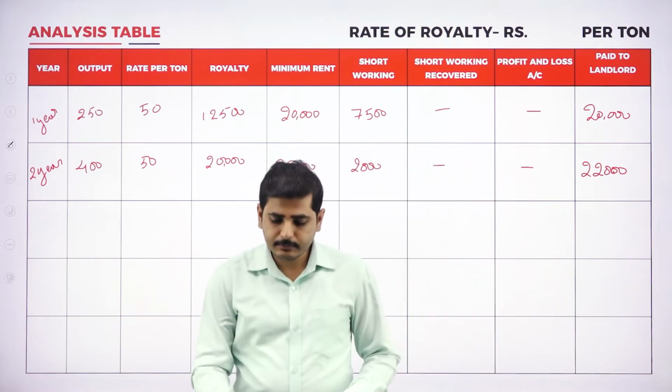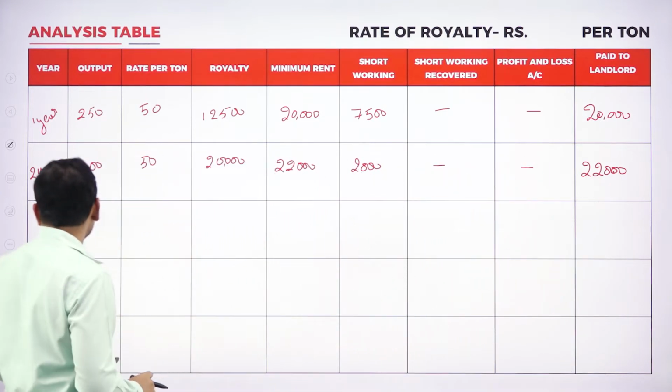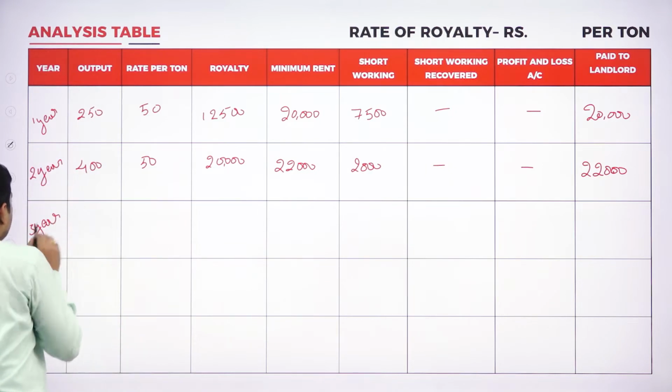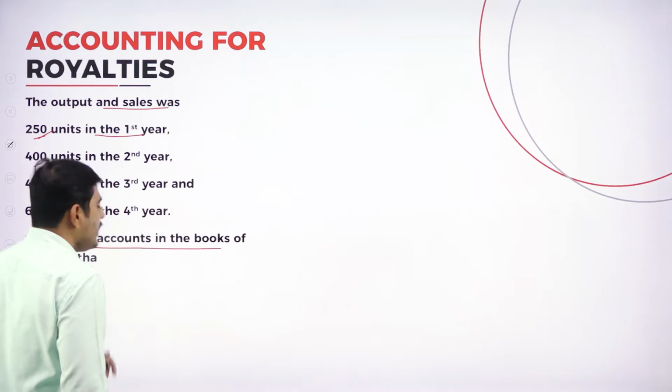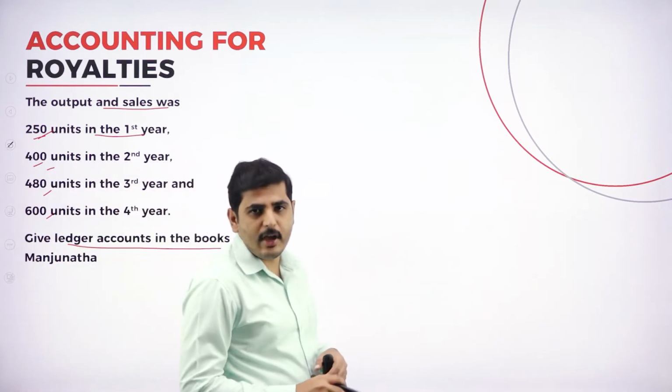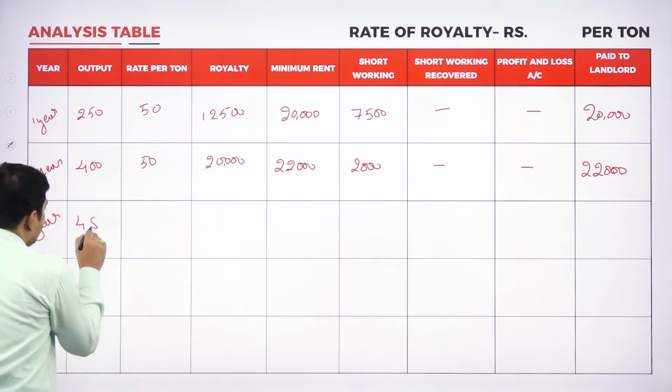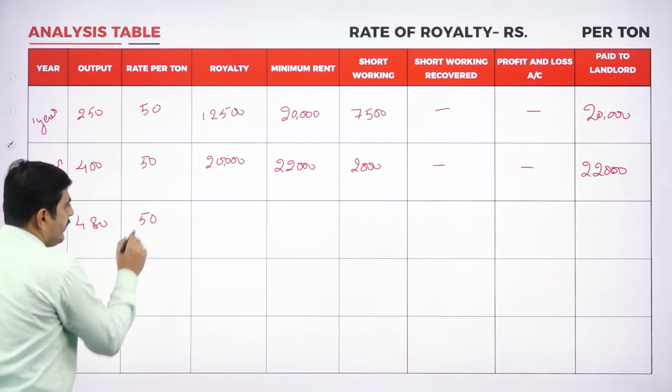Again, coming to the next year, let's see the third year. What are the units we produce? 480 units we have produced. So, let's write 480 units. And what is the rate per unit? It is 50.